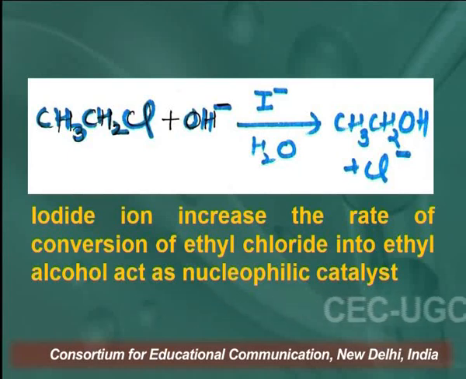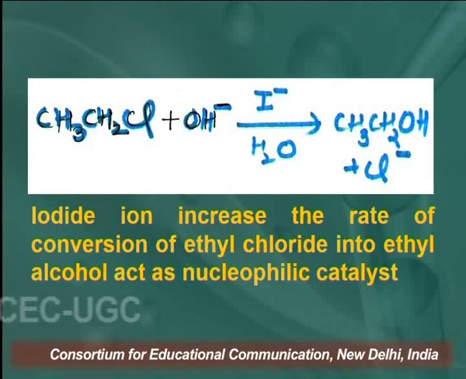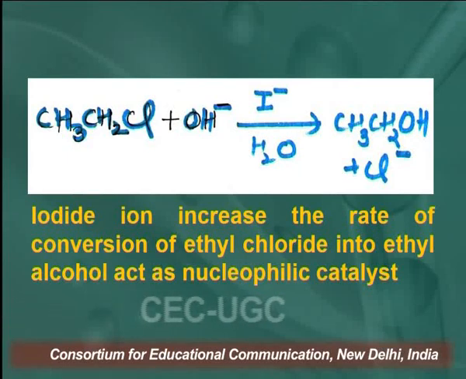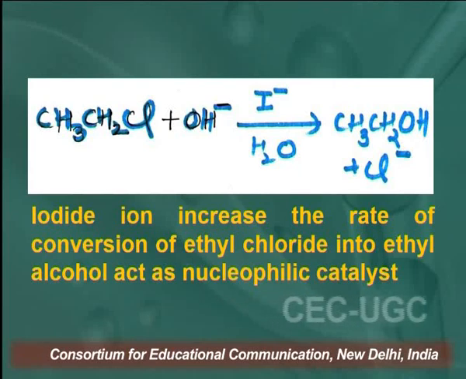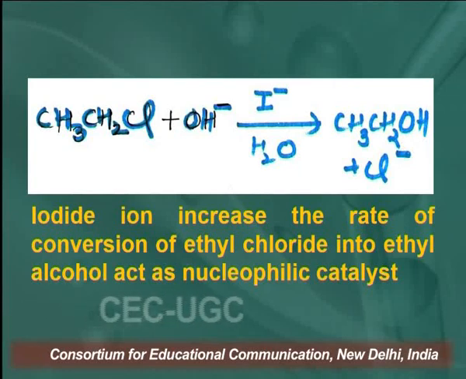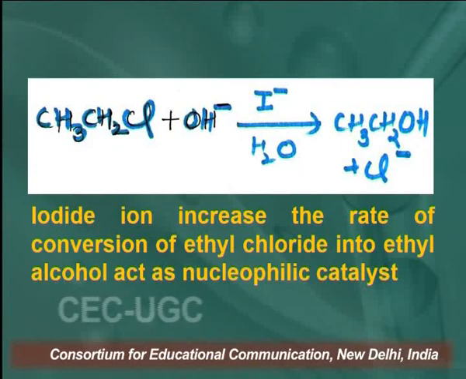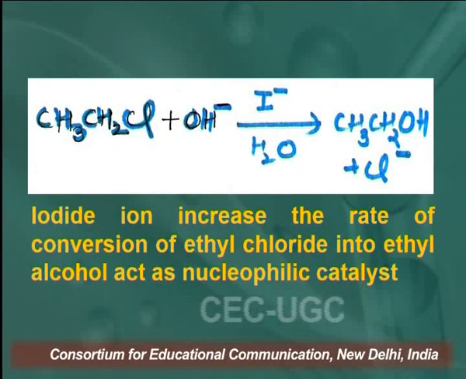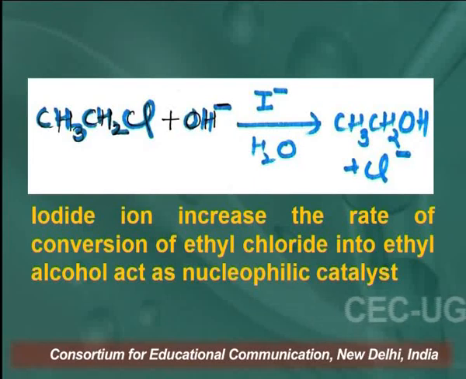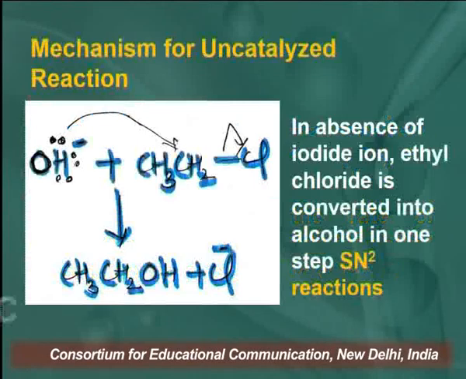When we use the iodide ion, it increases the rate of reaction and converts ethyl chloride into ethyl alcohol. So here, by adding the iodide ion, which acts as a nucleophilic catalyst, we speed up the rate of reaction and get an alcohol.